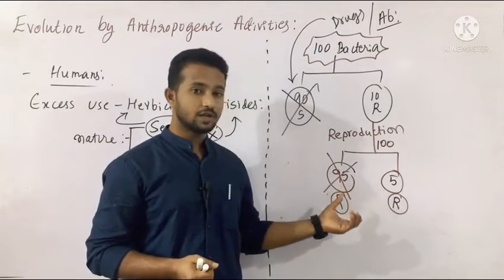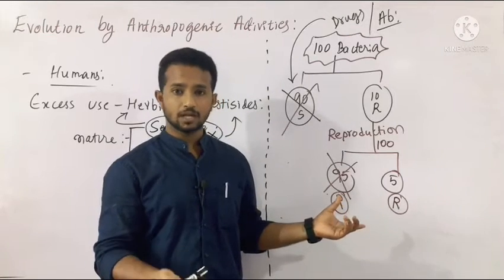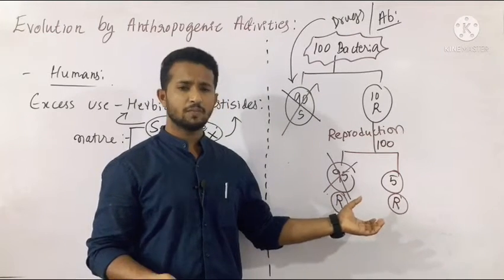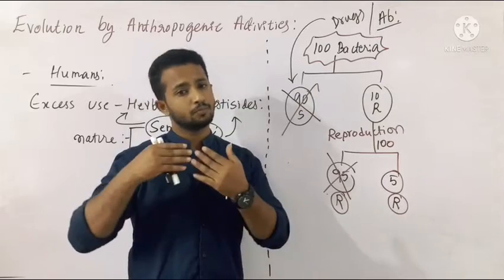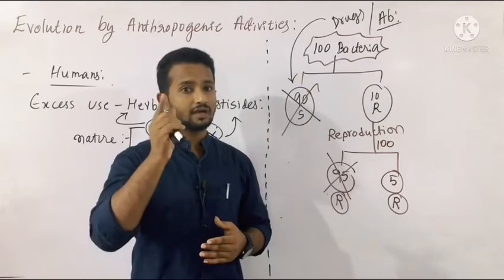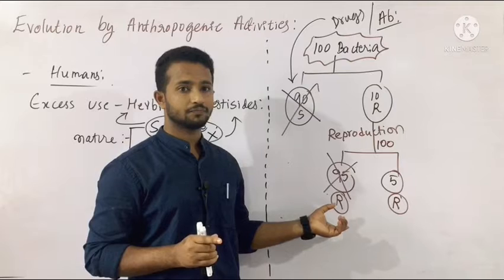These antibiotics help in the survival of the resistant ones, and these resistant ones survive within a month, or their population multiplies at most within a year. Say even for 10 years, but they never take centuries together.